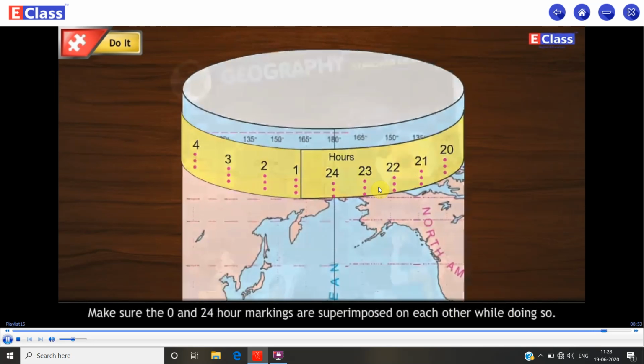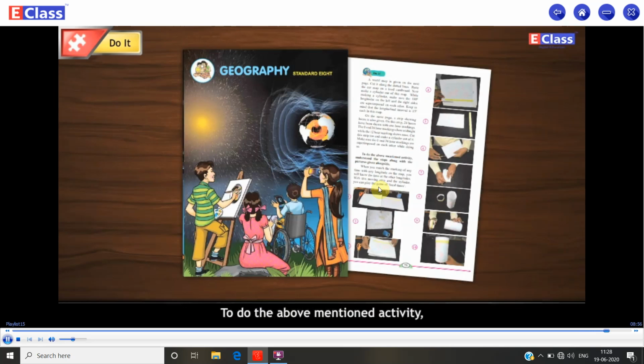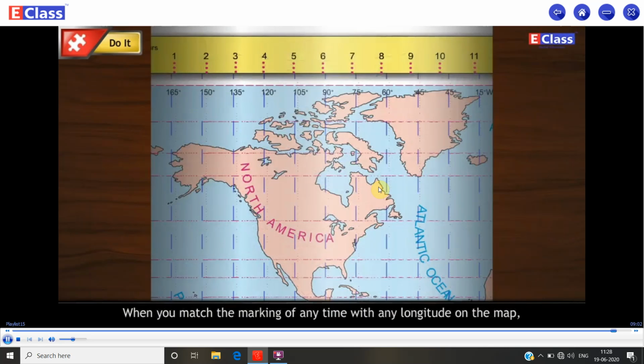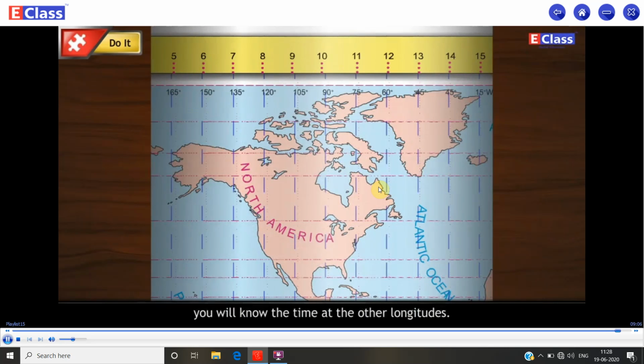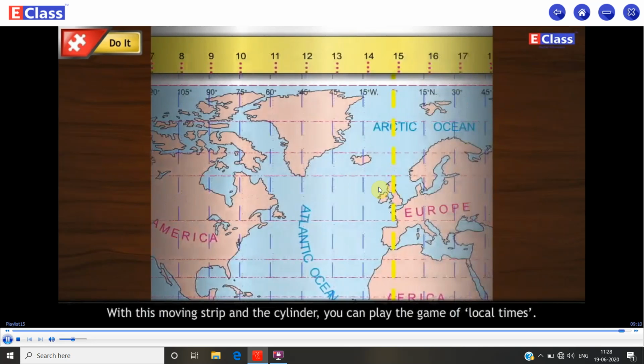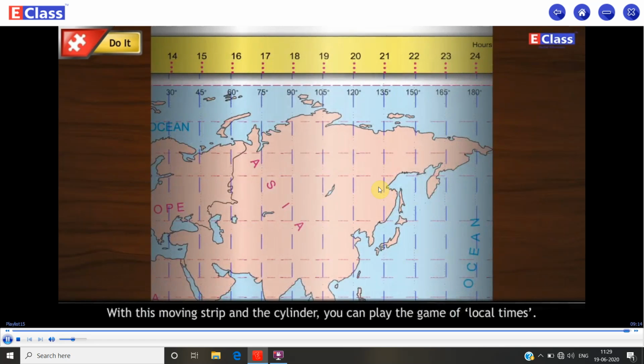To do the above mentioned activity, understand the steps along with the pictures given alongside. When you match the markings of any time with any longitude on the map, you will know the time at the other longitudes. With this moving strip and the cylinder, you can play the game of local times.